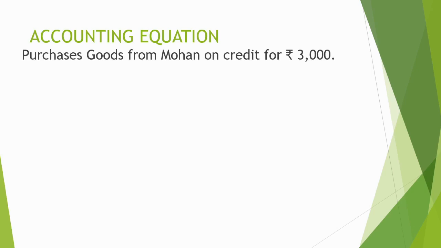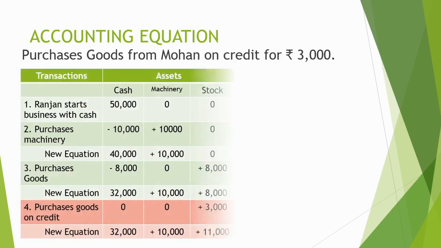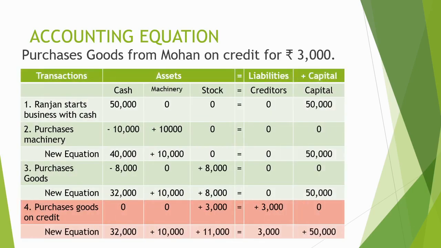Now take another transaction. Purchases goods from Mohan on credit for rupees 3,000. In this transaction also we have purchased the goods. So definitely there is an increase in the value of stock, as already discussed. On the other hand, there is an increase in the value of creditors. We are not paying cash here. We are making a promise to Mohan to pay that amount in future, and Mohan is known as a creditor. You know the basic term: creditors are the persons from whom goods are purchased on credit, and a creditor is a liability. So in the accounting equation we will show this transaction like this.